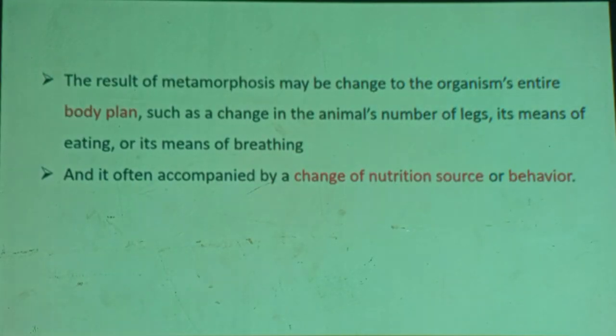The result of metamorphosis may be change to the organism's entire body plan, such as change in the animal's number of legs, its means of eating, or its means of breathing. For example, the tadpole, the larval form of frog, breathes by using gills, whereas the adult has lungs.